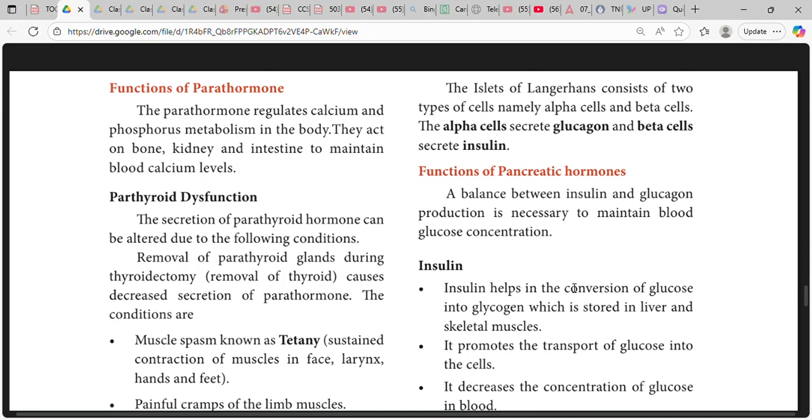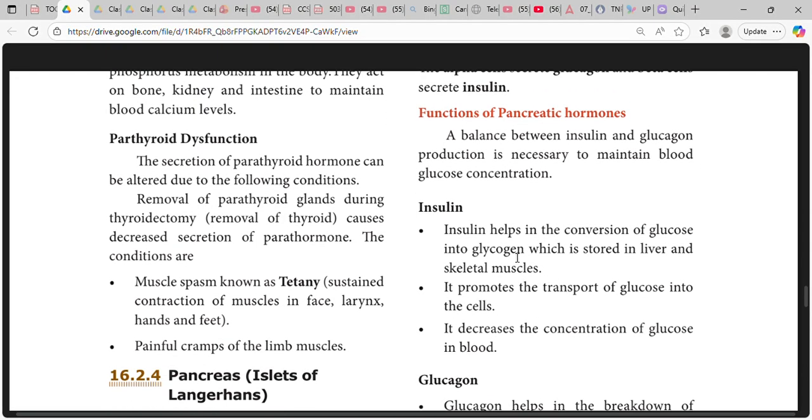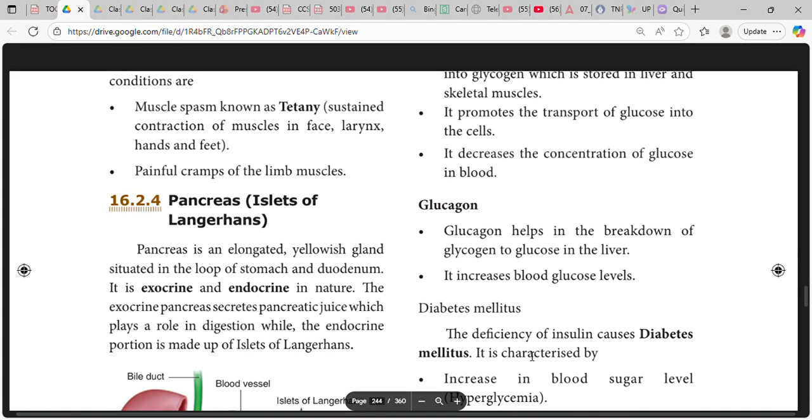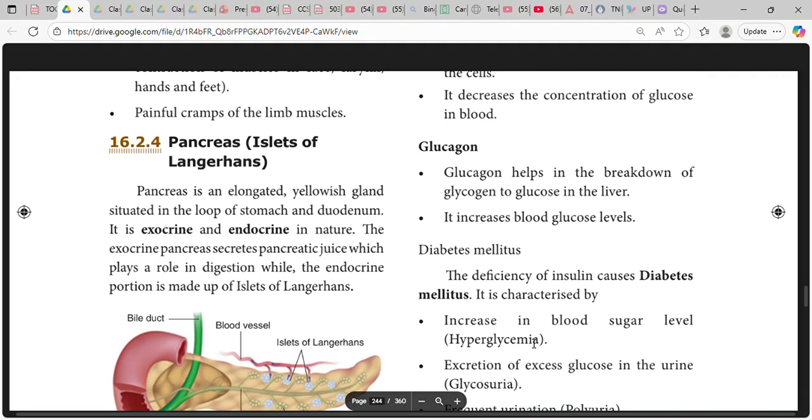A balance between insulin and glucagon production is necessary to maintain blood glucose concentration. Insulin promotes the conversion of glucose into glycogen, which is stored in the liver and skeletal muscles. It promotes the transport of glucose to the cells. It decreases the concentration of glucose in blood. Glucagon helps in the breakdown of glycogen to glucose in the liver. It increases blood glucose levels.